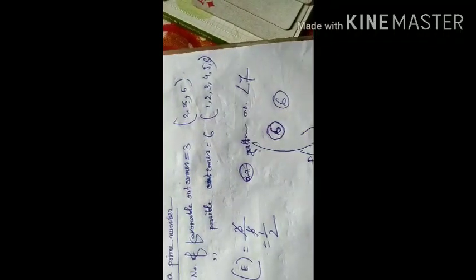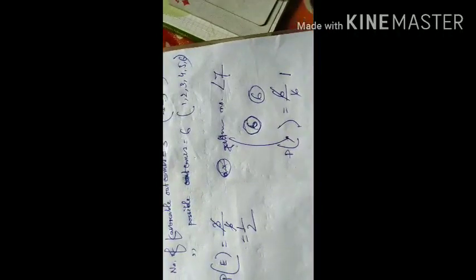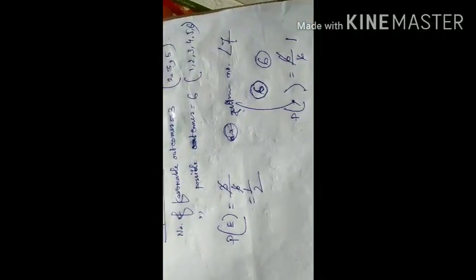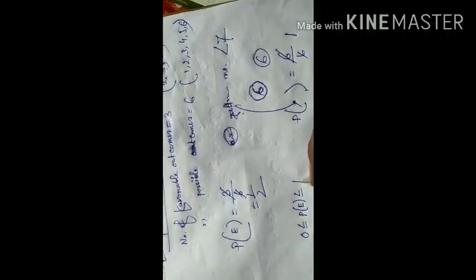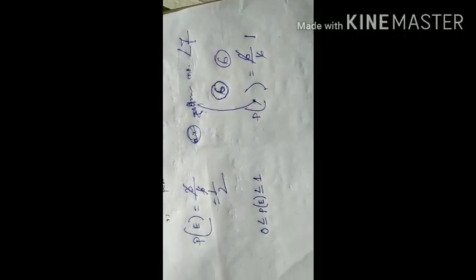So the number of favorable outcomes is 6, and the number of all possible outcomes is also 6. So P of that event is equal to 6 by 6, that means 1. So from here we can say that the value of probability is always greater than or equal to 0, and less than or equal to 1.